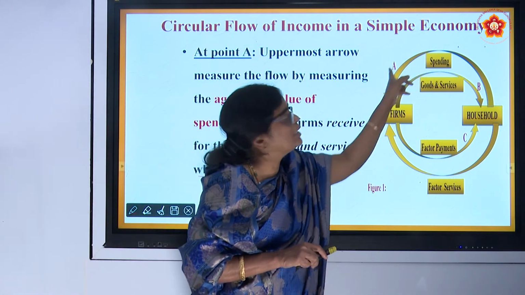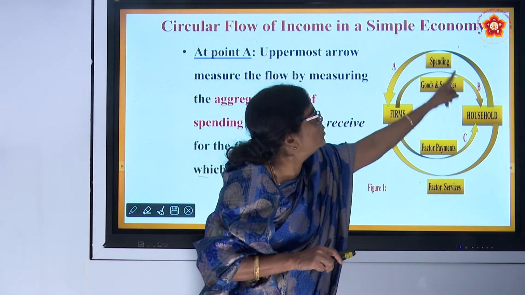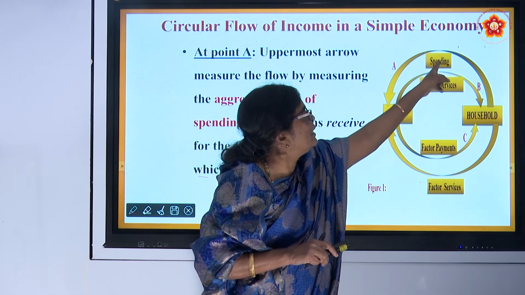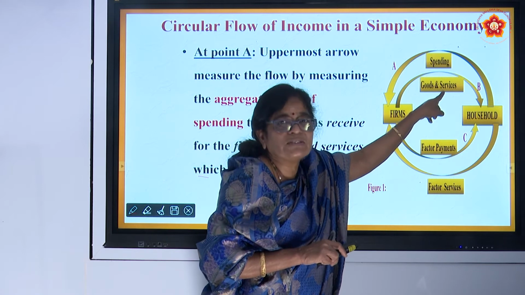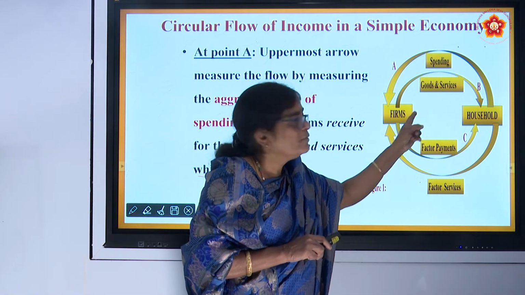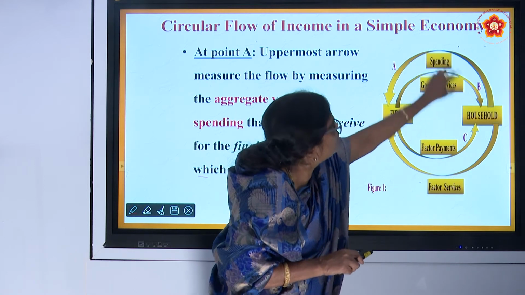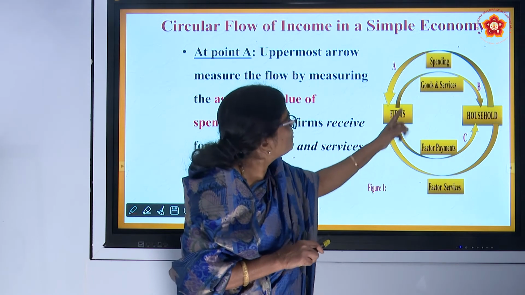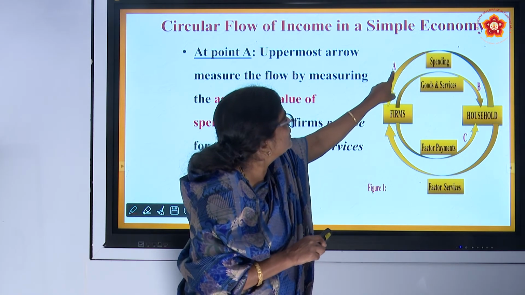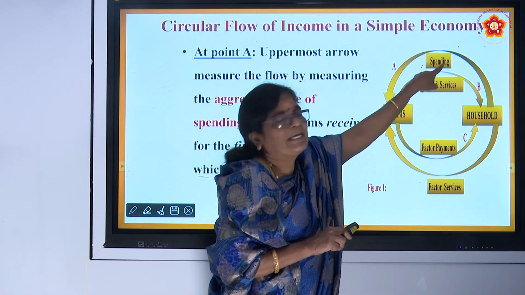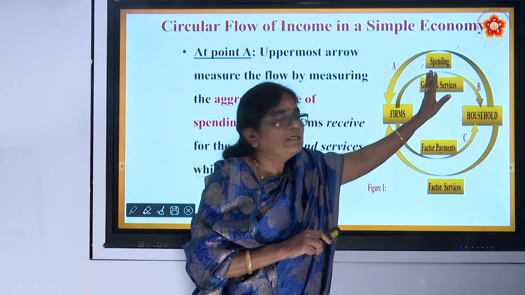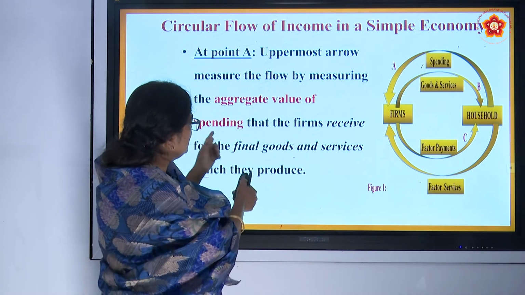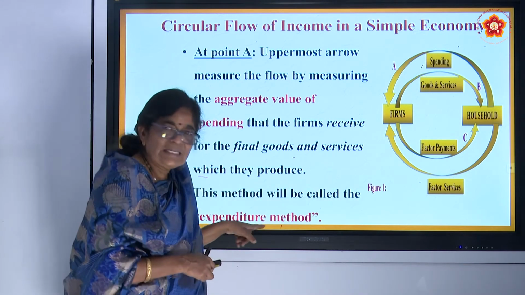This is the uppermost arrow. I told you the household is buying goods and services from the firm, therefore they are spending, paying back to the firm the value of goods and services. Whatever the value of goods and services is equal to the spending of the household. It comes back to the firm. Therefore, if we measure the flow at point A, how much is the spending, the method of measuring flow at point A is called what? The expenditure method.